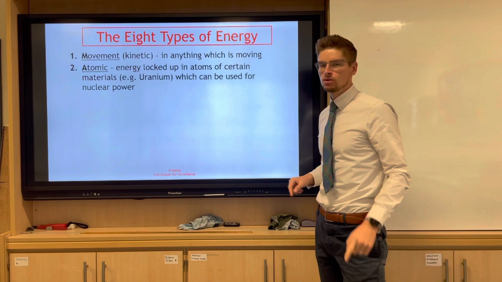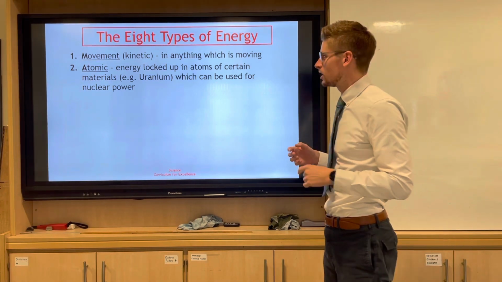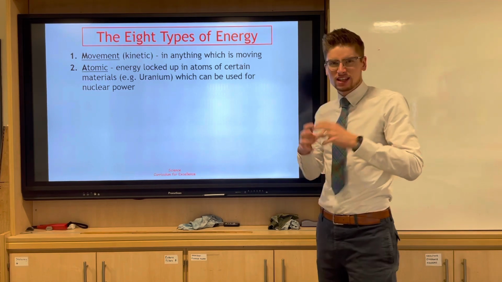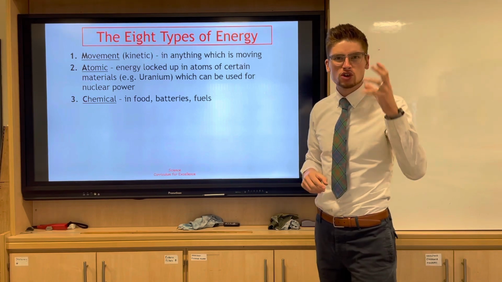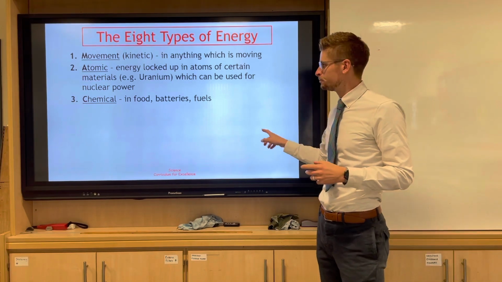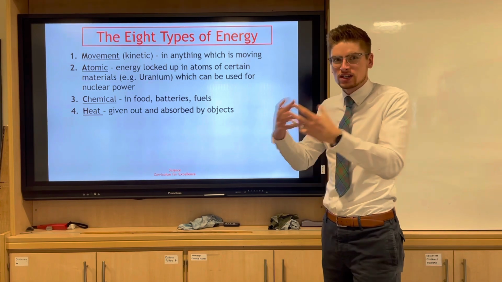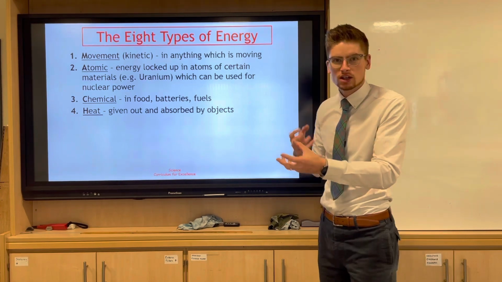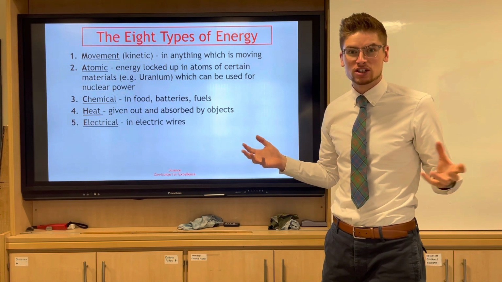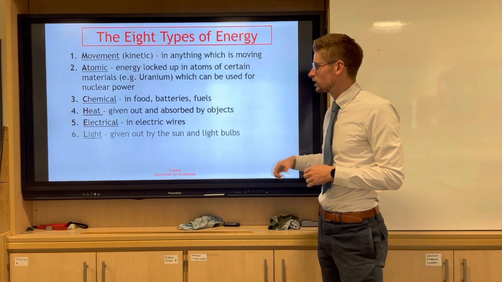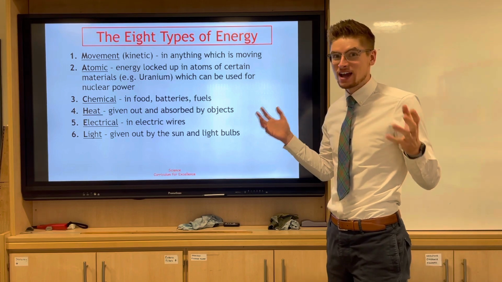The first one is movement, which is kinetic energy. It's the energy that you get from something moving. The next one's atomic, which is the energy locked up inside atoms. You have chemical, which is in all your food or your batteries. You have heat, which either absorbs or gives out energy, so it has different types, gives or takes. Electrical, obviously lots of electrical energy that we use day in, day out. Light energy, from the sun, from the light bulbs in the room, anything that gives off light.